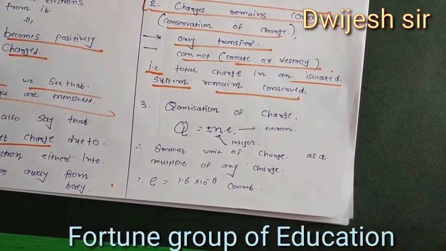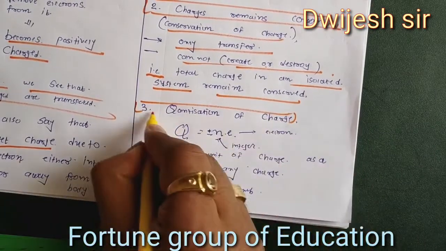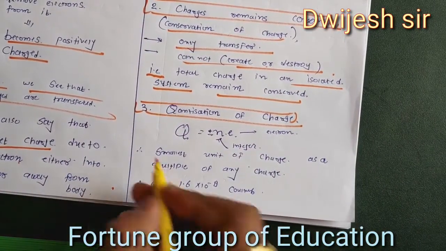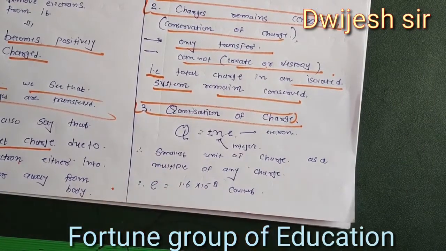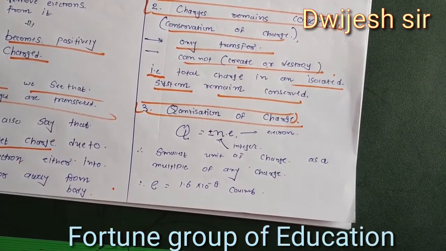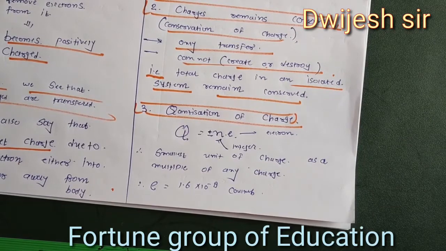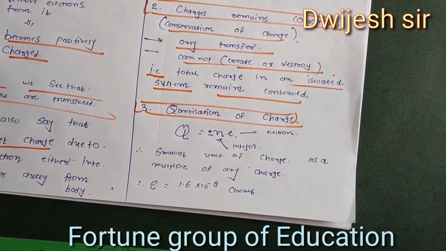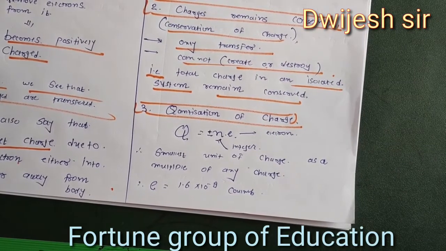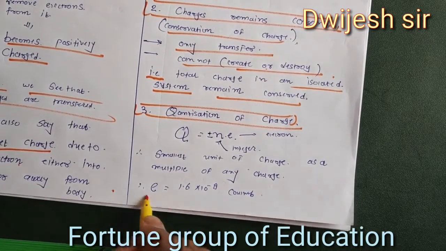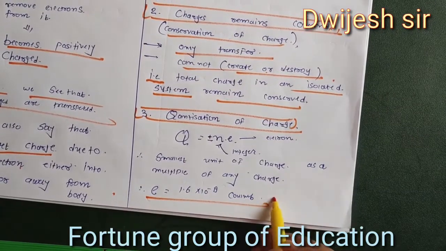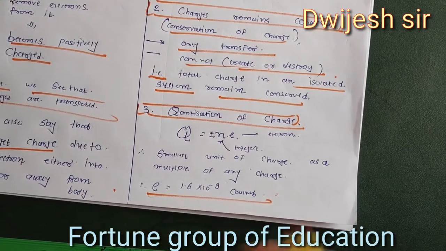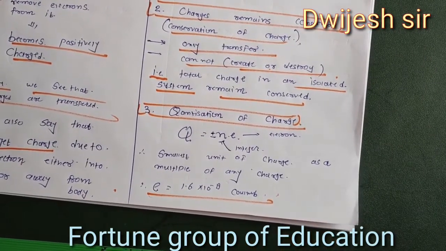The third property is known as quantization of charge. What is quantization of charge? Once again, I will tell you: there is a smallest unit of charge, and any charge is a multiple of it. The charge of one electron is 1.6 into 10 raised to minus 19 coulomb. So the total charge can be 2e, 3e, 5e, or n times e.